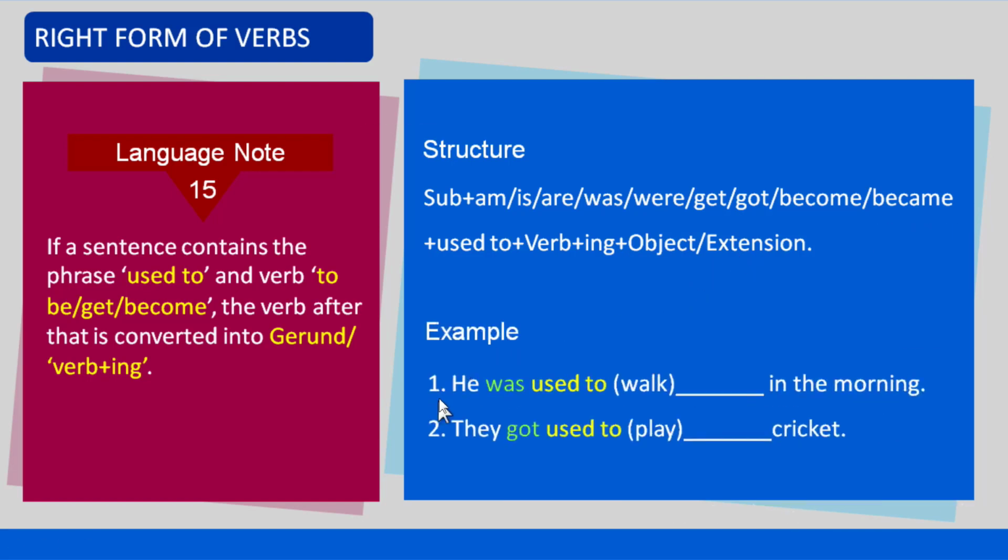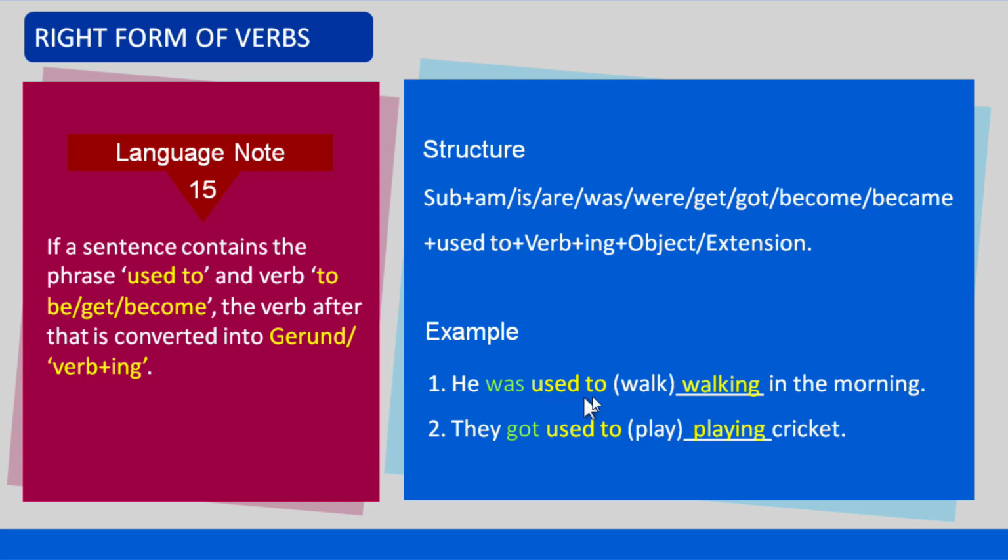Let us see examples. Number 1, he was used to walking in the morning. Number 2, they got used to playing cricket. The first example contains the phrase used to and the verb to be, was, before that.